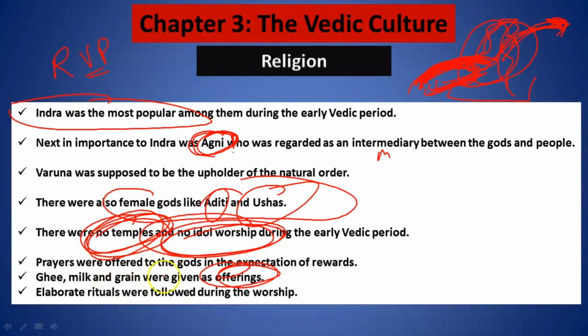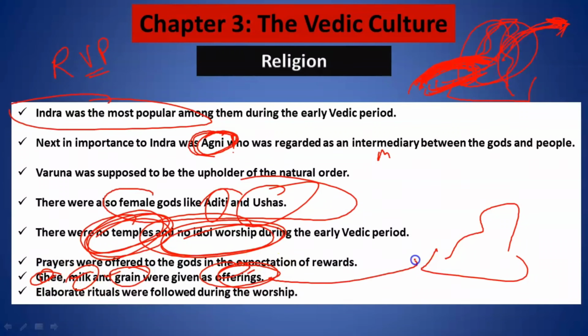Alright. What were given to the gods in the offerings in those yagyas? Well, ghee, milk, and grains. What was precious to them, they used to give during the offerings. Alright. There were elaborate rituals which were done during the worship.